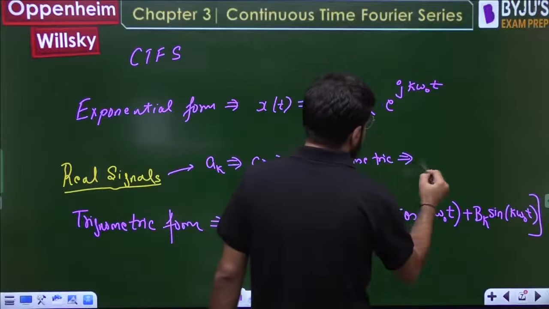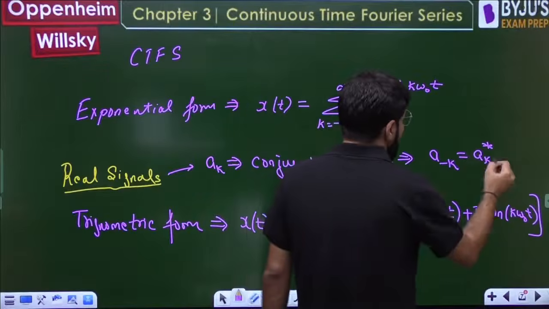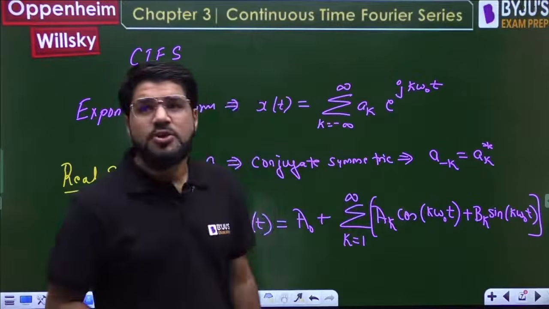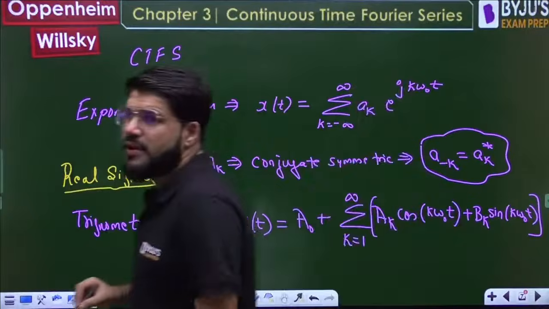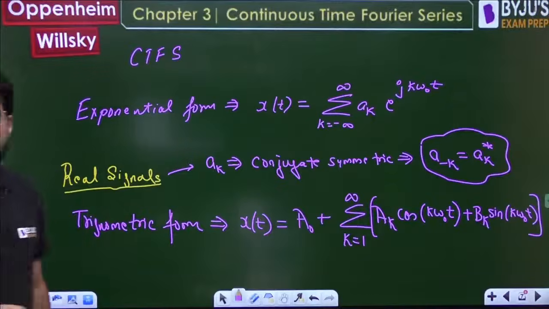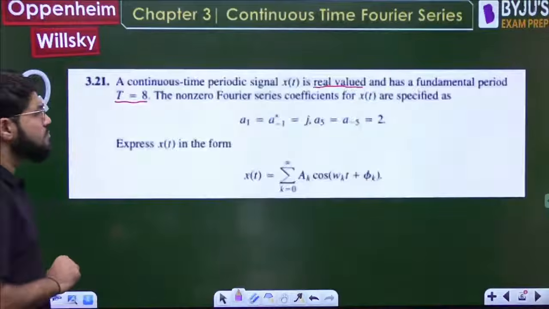Okay, the Fourier series coefficients will be conjugate symmetric. That is, the Fourier series coefficient for negative value of k, a minus k, is obtained by taking the conjugate of the Fourier series coefficient for the positive value. a minus k equals ak star. Okay, that is what it is.